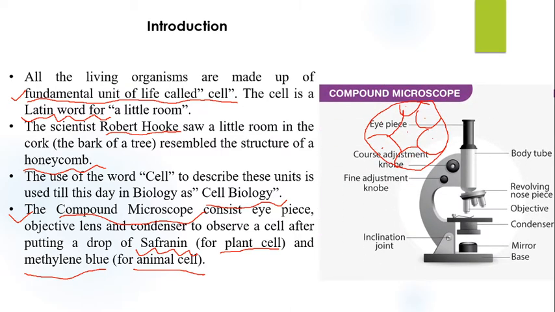Next, this is the structure of the compound microscope. This is the eyepiece and this is the body tube, and next this is the stage. Clear? This is the stage, and here the objective lens is present, through which you can visualize your cell. Here is the condenser, and the mirror is present at the bottom. These are the knobs used for adjustment for visualizing a particular sample or cell.